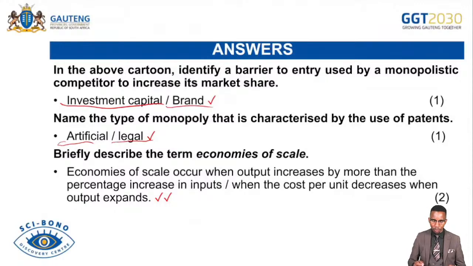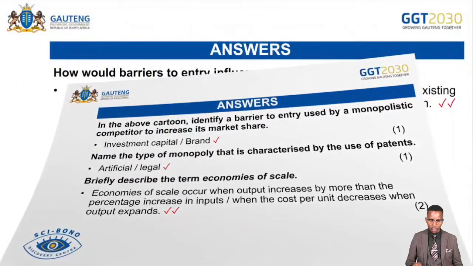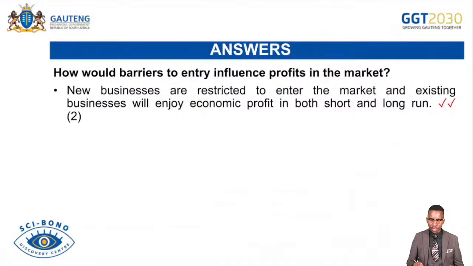Briefly describe the term economies of scale. Economies of scale is when output increases by more than the percentage increase in inputs, when the cost per unit decreases when output expands. And then we go further. Why would the barrier to entry influence profits in the market? New businesses are restricted to enter the market, and existing businesses will enjoy economic profit in both the short run and long run because of barriers to entry. However, that profit can mainly be achieved if total revenues are more than total cost, or average revenues are more than average cost. Remember.